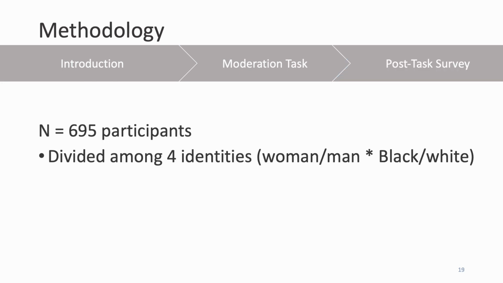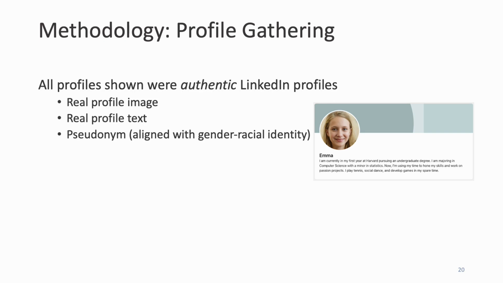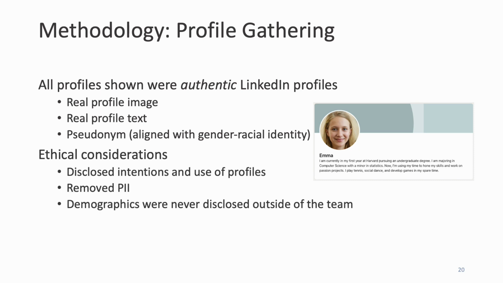As a whole, we recruit 695 participants to act as moderators, and these participants were equally divided among our identities of interest. As noted, all profiles shown in this survey were as authentic as possible while maintaining owner anonymity. We used real profile images, about text, and an owner-selected pseudonym whose gender and racial identity matches their real identity. We deeply thought about the ethical considerations related to this and made a series of intentional choices. We fully detail these considerations in our paper. In total, we collect 160 real profiles with at least 25 per studied identity.